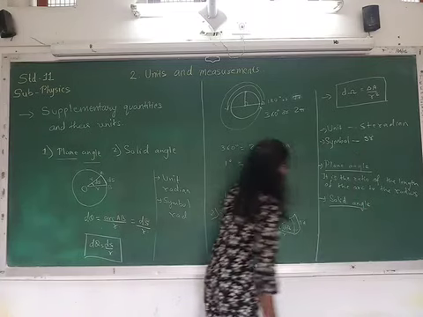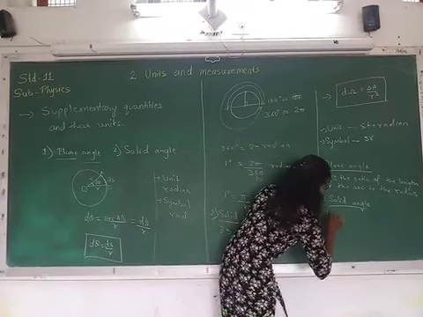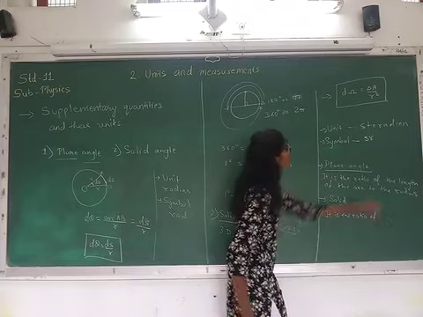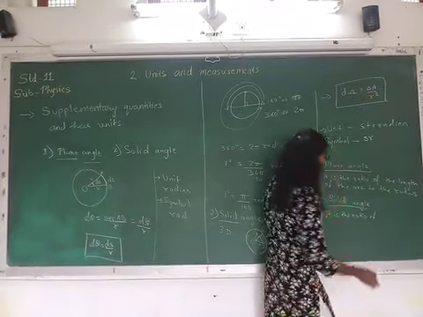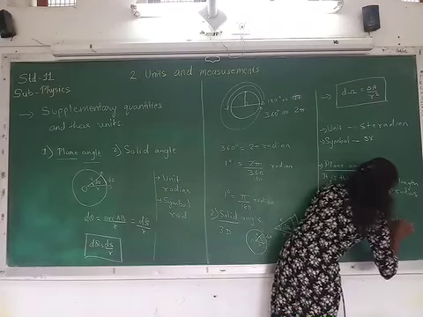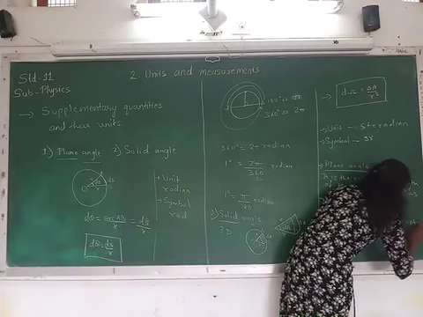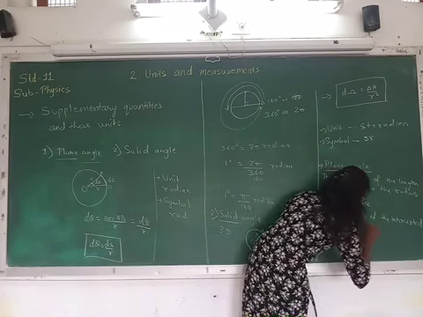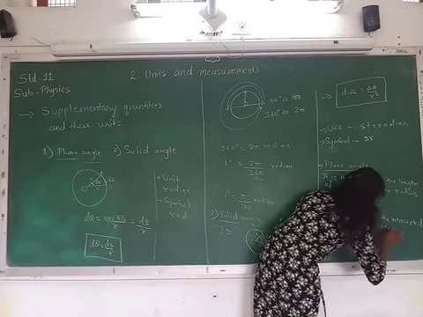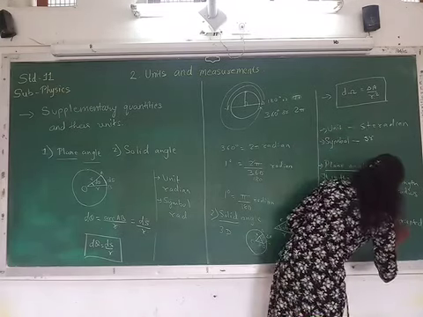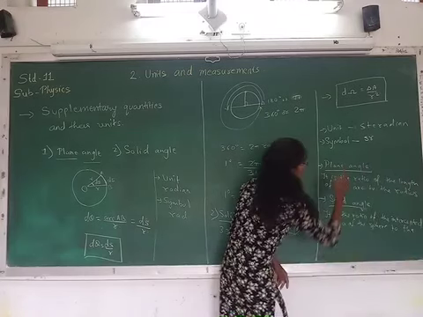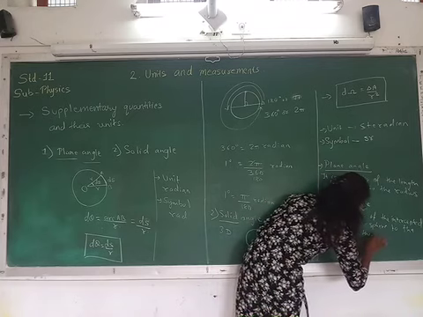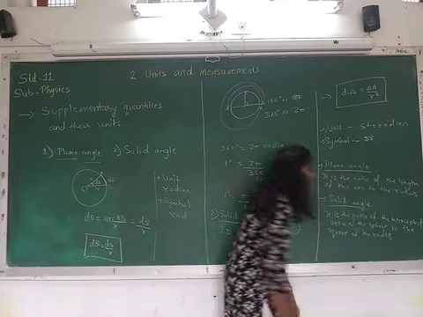For the solid angle, its definition is the ratio of what we are having in the numerator, that is the intercepted area of the sphere, to what we are having in the denominator, the square of the radius.